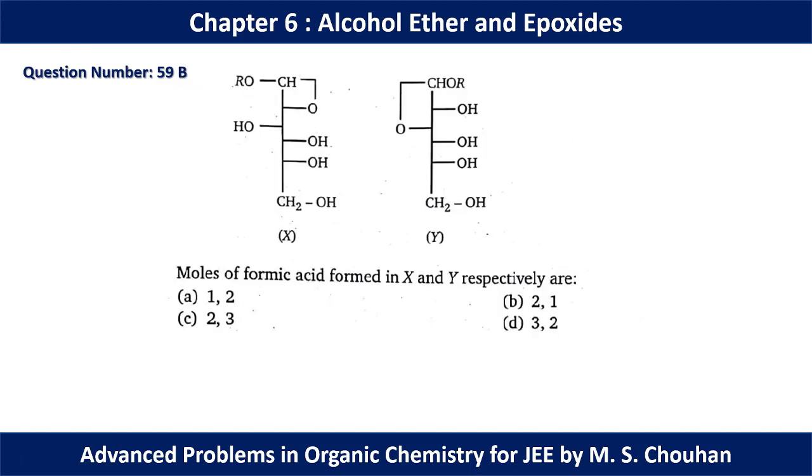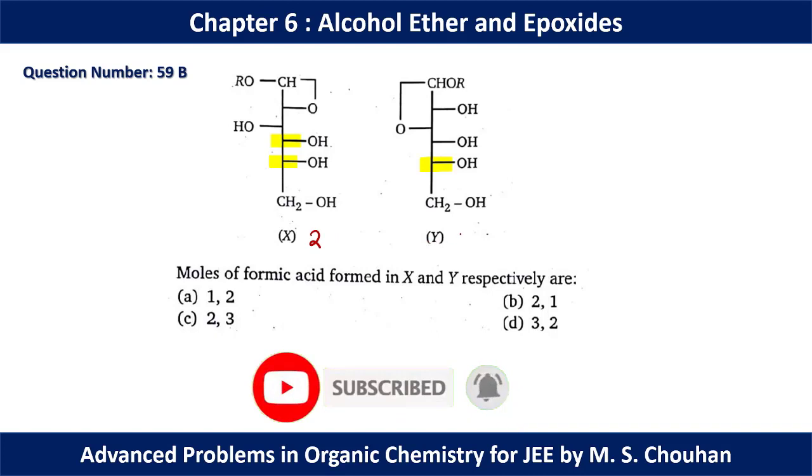In question number 59 we have to find the moles of formic acid formed in X and Y. So basically if we apply the same trick, we can find that in X these 2 carbons will be converted to formic acid, and in the molecule Y only this carbon will be converted to formic acid. So in X we have 2 and in Y we have 1 molecule of formic acid. So 2, 1 should be the correct option. So for question number 59B, option B should be the correct one.